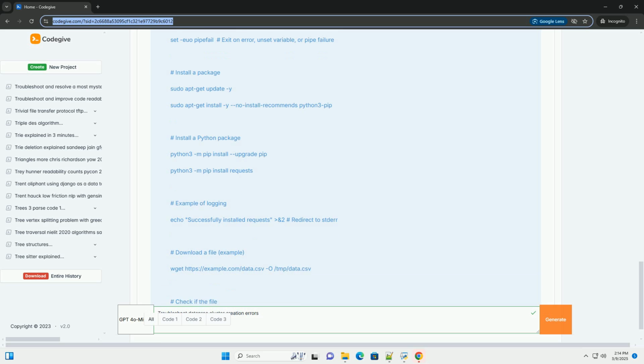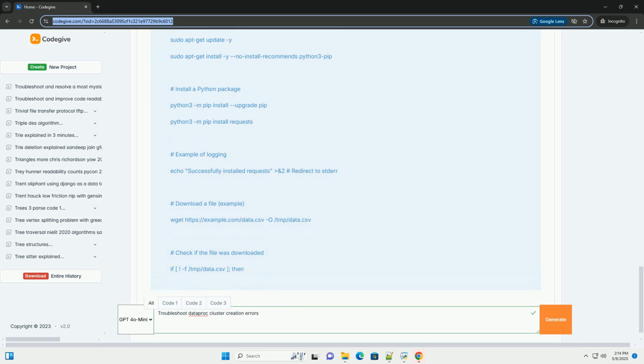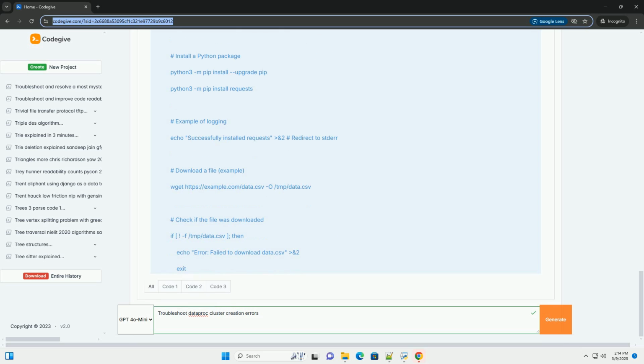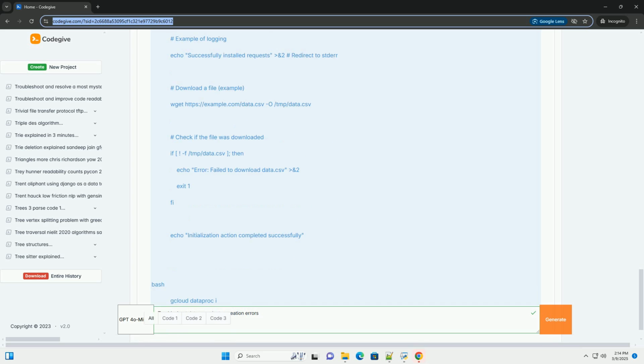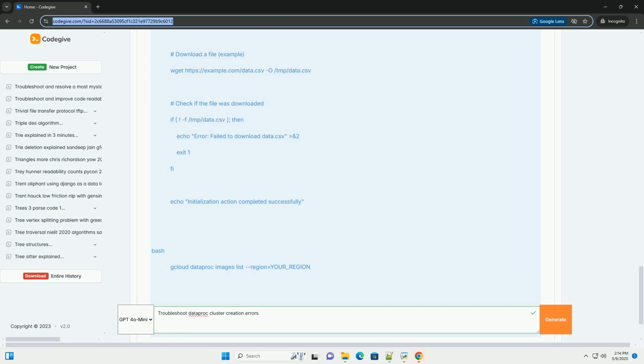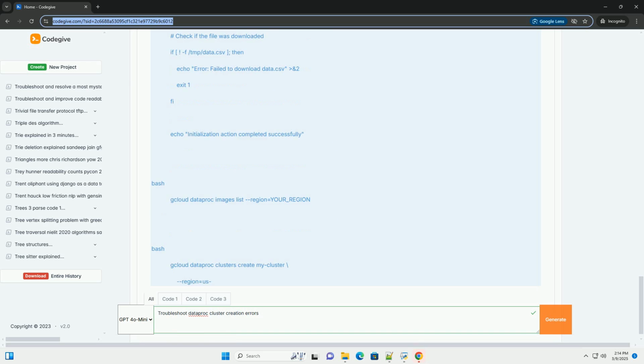2. Resource provisioning. Dataproc attempts to provision the necessary Google Cloud resources: Compute Engine instances, VMs, persistent disks, network configurations, firewall rules, subnets, and potentially Cloud Storage buckets. 3. Software installation and configuration.